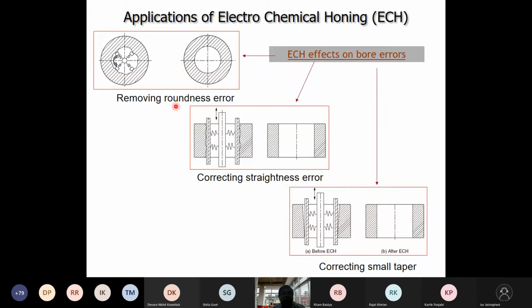Just think you have a hollow cylinder, something like this, but somehow it has this kind of roundness error. This has to be corrected. How do you do it? It may not be much, but some roundness error is there.